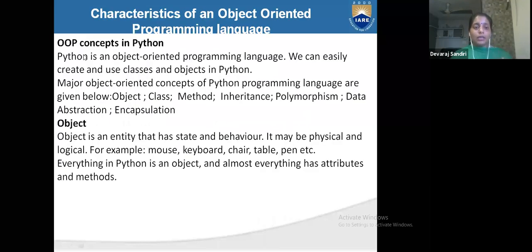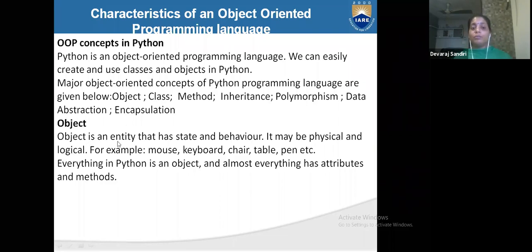See, Python is, what is the OOPS concept? Python is an object oriented programming language. It makes it easy to create and use classes and objects. The major object oriented concepts of the Python programming language are given below: class, object, method, inheritance, polymorphism, data abstraction and data hiding, abstraction and encapsulation.